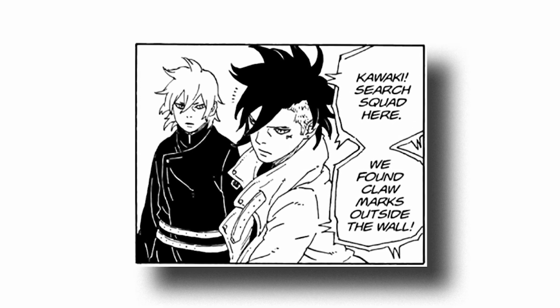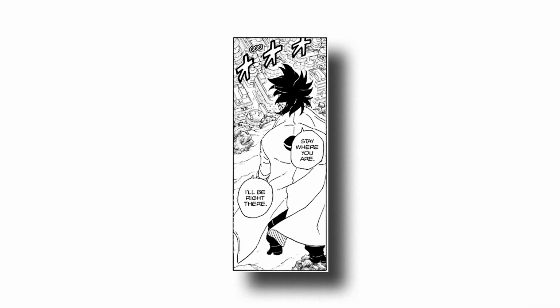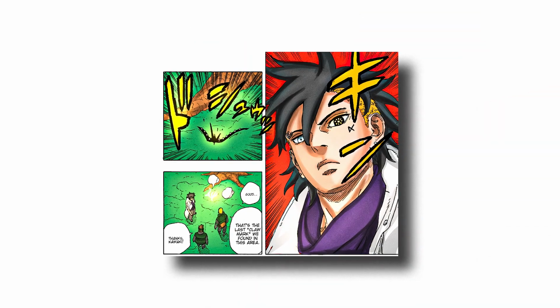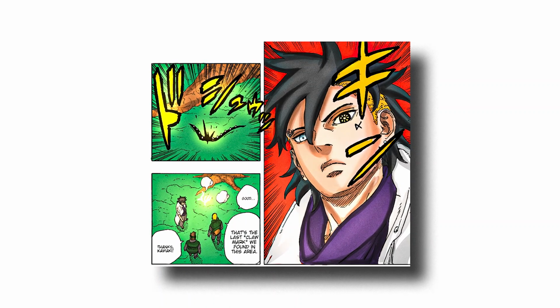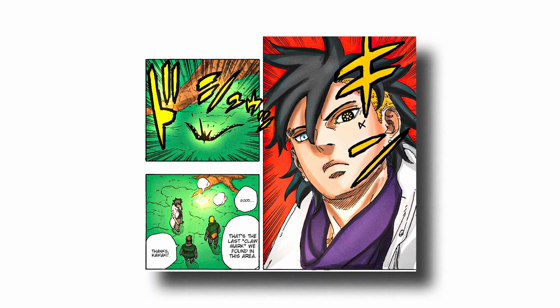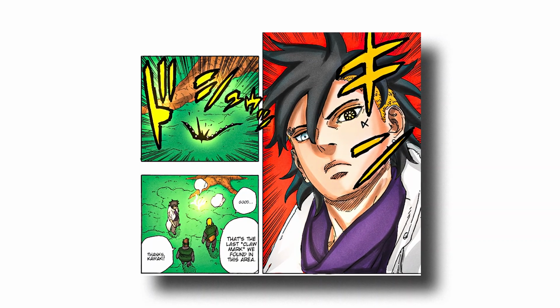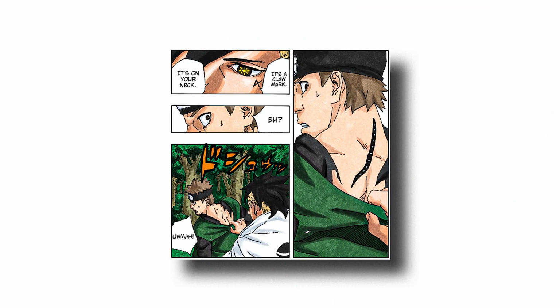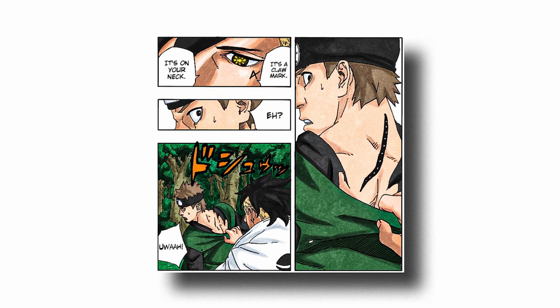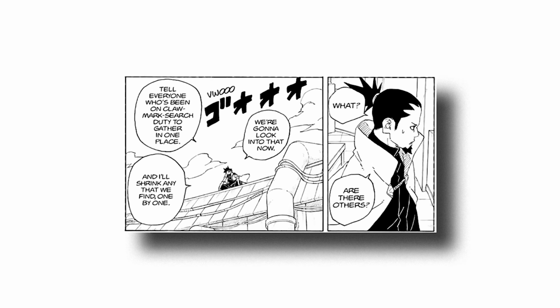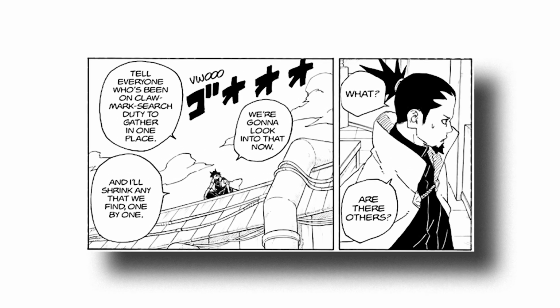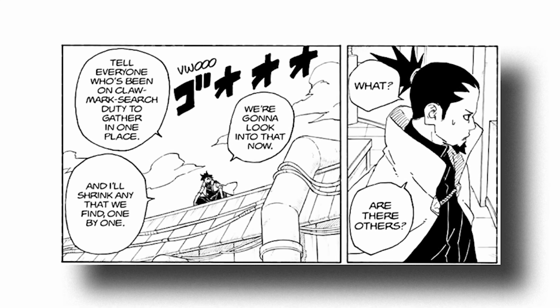When the search squad found Code's claw marks, they called Kawaki for help, and Kawaki told them to stay where they were as he would come to them right away. When Kawaki arrived, he used his Kokugan eye to shrink Code's claw marks. It turned out that Code's plan was to draw the squad team to his claw marks so he could secretly place new claw marks on their bodies without them noticing. Kawaki realized what Code was doing and managed to shrink the claw marks that were on the squad team members with him. He then told Shikamaru to gather everyone who had been on the claw mark search duty in one place so he could shrink any marks that were on their bodies, but it was too late.